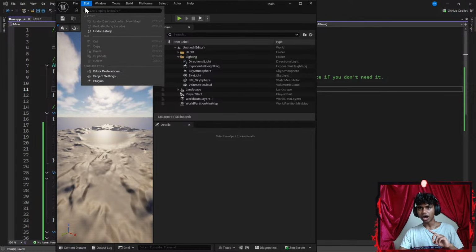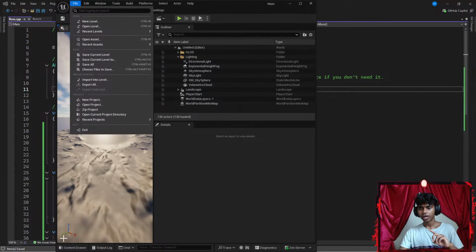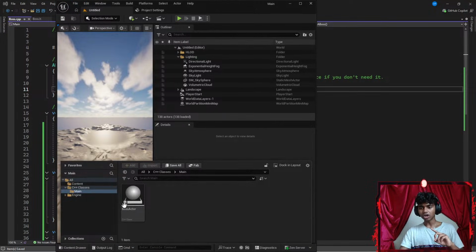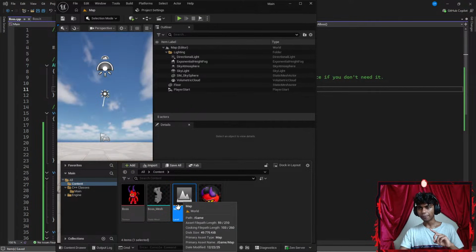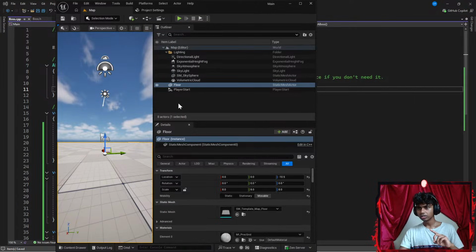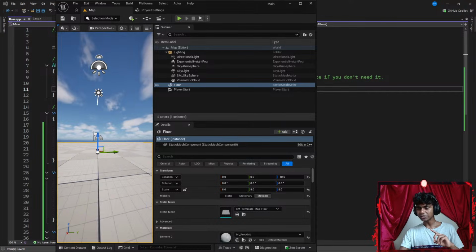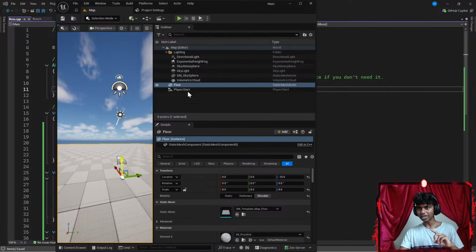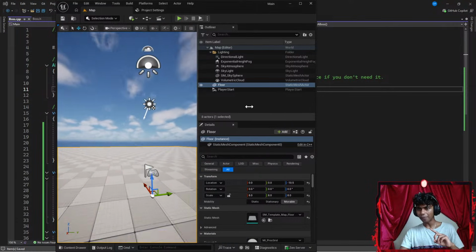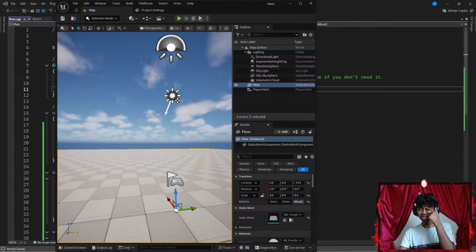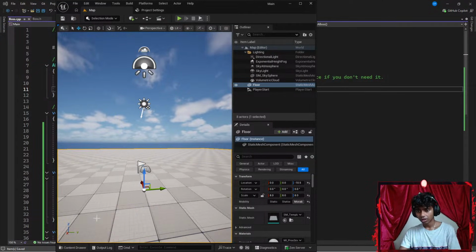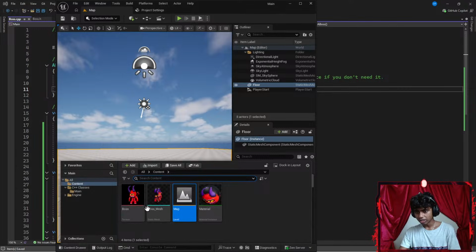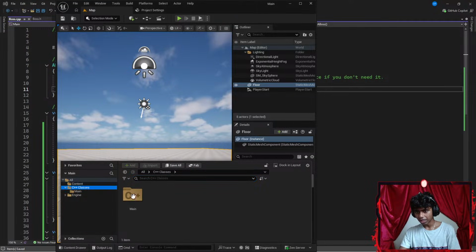I'm going to go to File. Instead of going with a new level in my content drawer, I could go under my content and just open my map here. Where's my boss's object, guys? This is why I don't like closing my Unreal Engine. Is this what happens to you guys as well? If you just close your Unreal Engine, you lose all your settings and all that stuff. Maybe I'll open my content drawer and go to C++ classes.